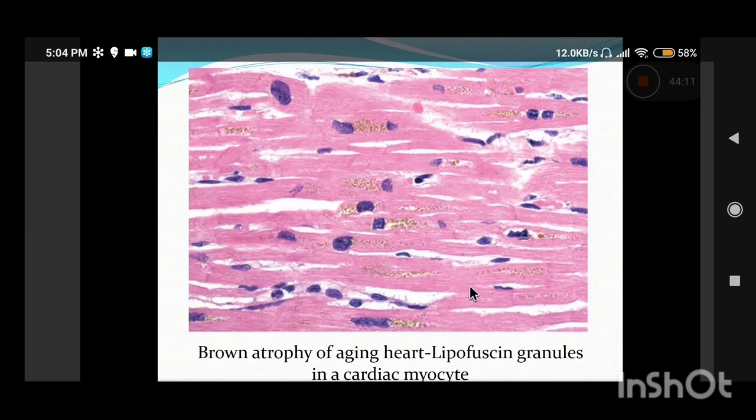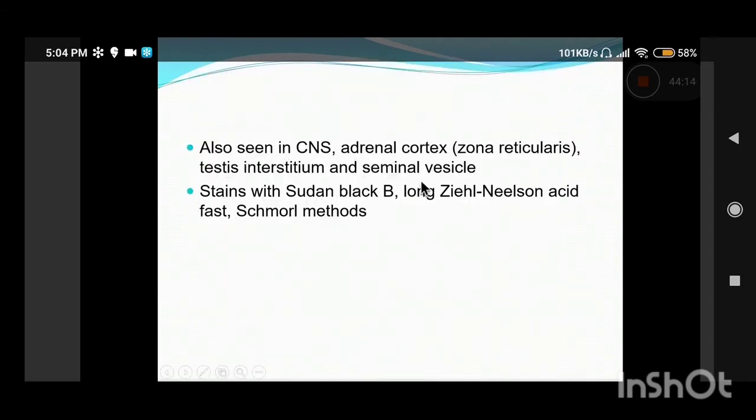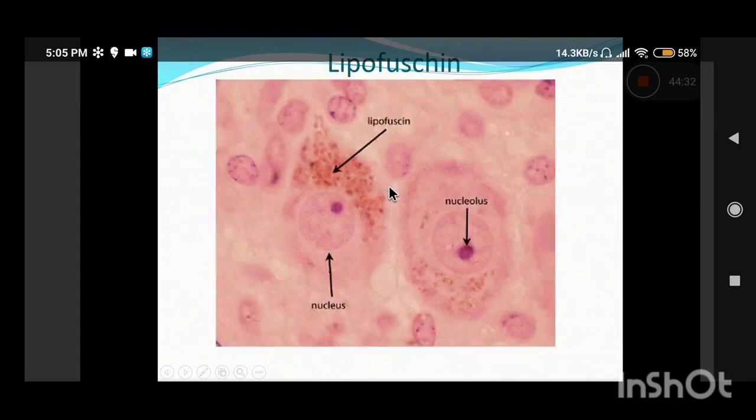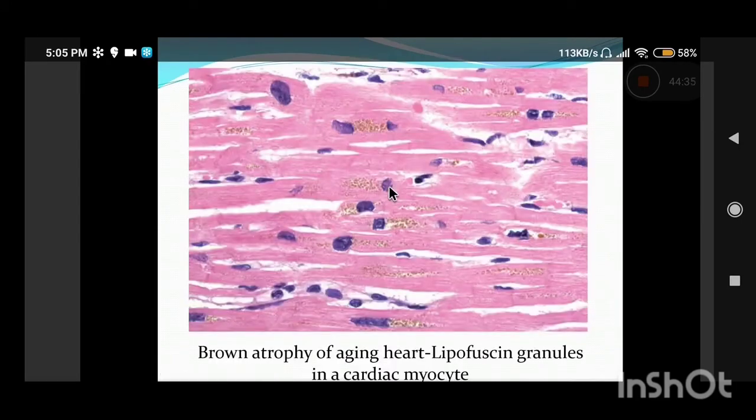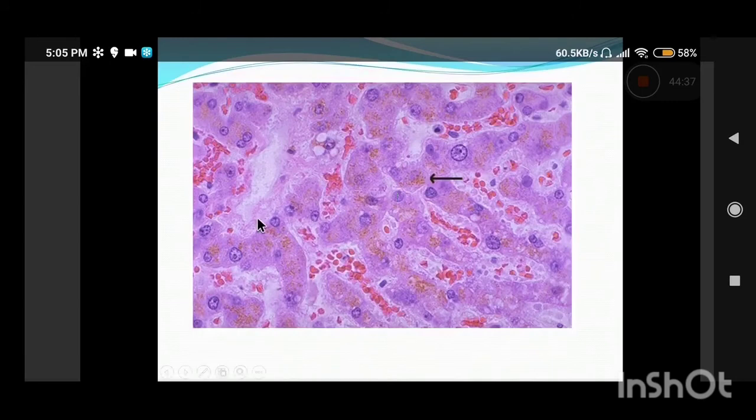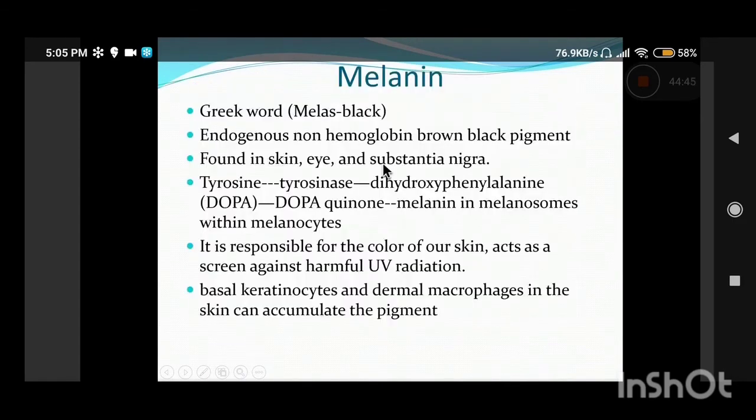Also, this pigment can rarely be seen in the adrenal cortex, CNS, testes and seminal vesicles, and it is positive for ZN staining. You will read about these stains later on over your professional year. So ZN staining, Ziehl-Neelsen staining, picks up this pigment, and also Sudan black B. Now another photograph: these are hepatocytes and they have beautiful perinuclear golden brown pigment within the hepatocytes, which is seen in aging.